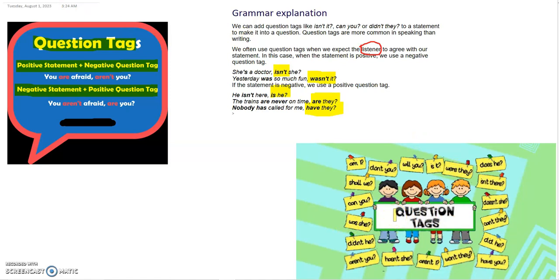Let's explore more question tags. Like am I, don't you, will you, is it, were they, does he, isn't there, doesn't she, can't they, did he, have you, won't they, aren't they, hasn't she, aren't you, didn't he, was she, can you, shall we.